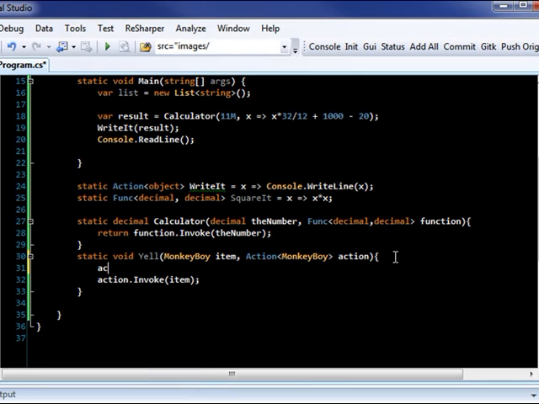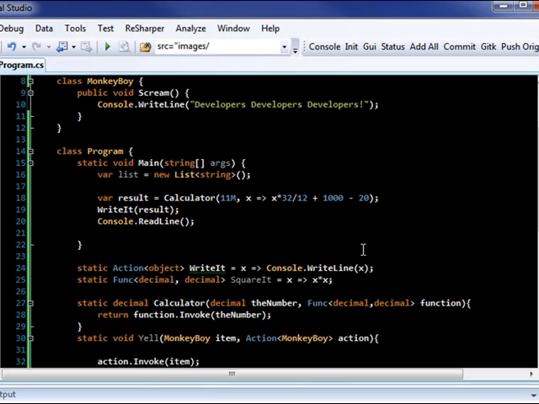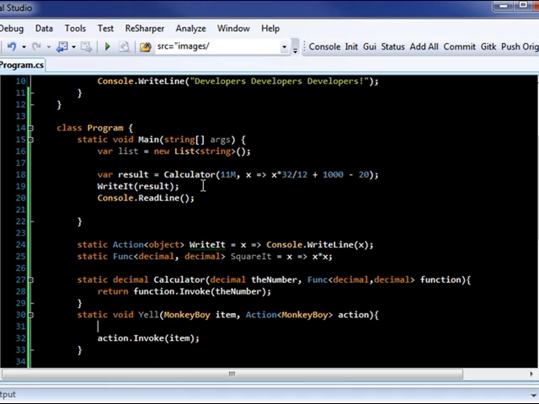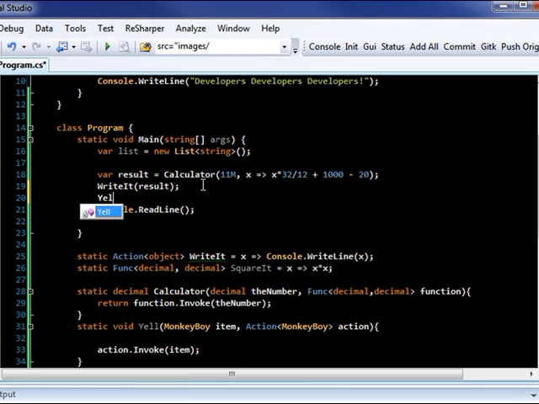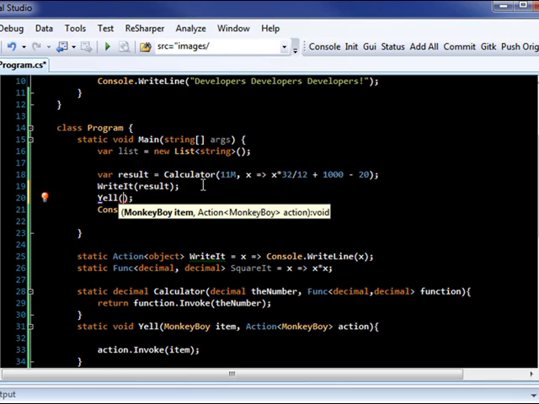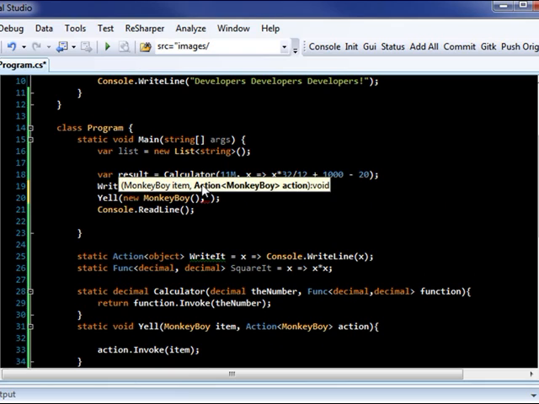And in this case, you might want to just do something here on MonkeyBoy, and you don't know what action you want to do. So in this case, let's show you what I mean by that. I am going to simply use the method Yell, and let's just say new MonkeyBoy. And in here, I need to give it an action. In this case, I give it another lambda, and I just tell it Scream.